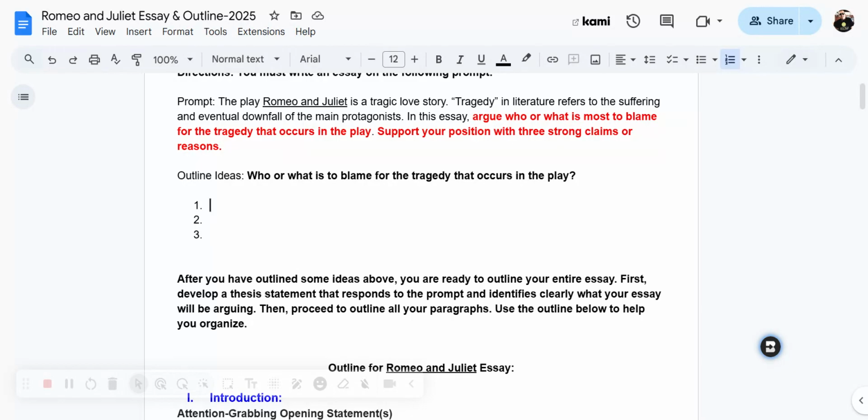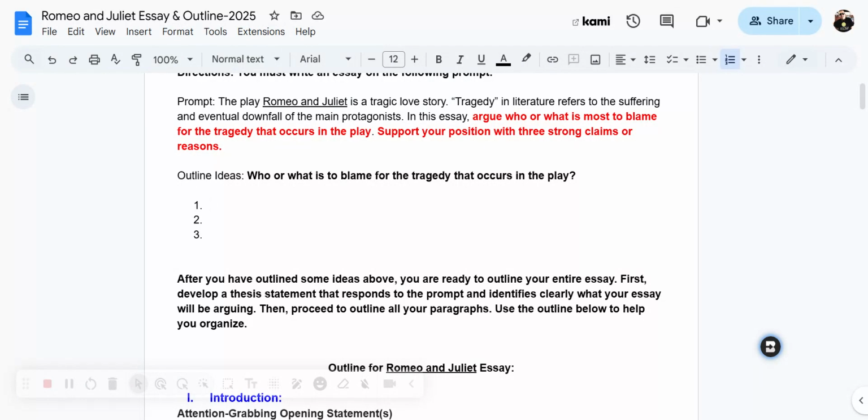Right now, you notice I have numbers 1, 2, and 3 here because you need at least 3 in your essay, because each one of your body paragraphs will focus on a different who or what that you feel is to blame for the tragedy. You can feel free to outline some more ideas and then choose the 3 that you want to write about. But you're only going to write about 3, so you have to write about 3. I want to make sure that that's clear.